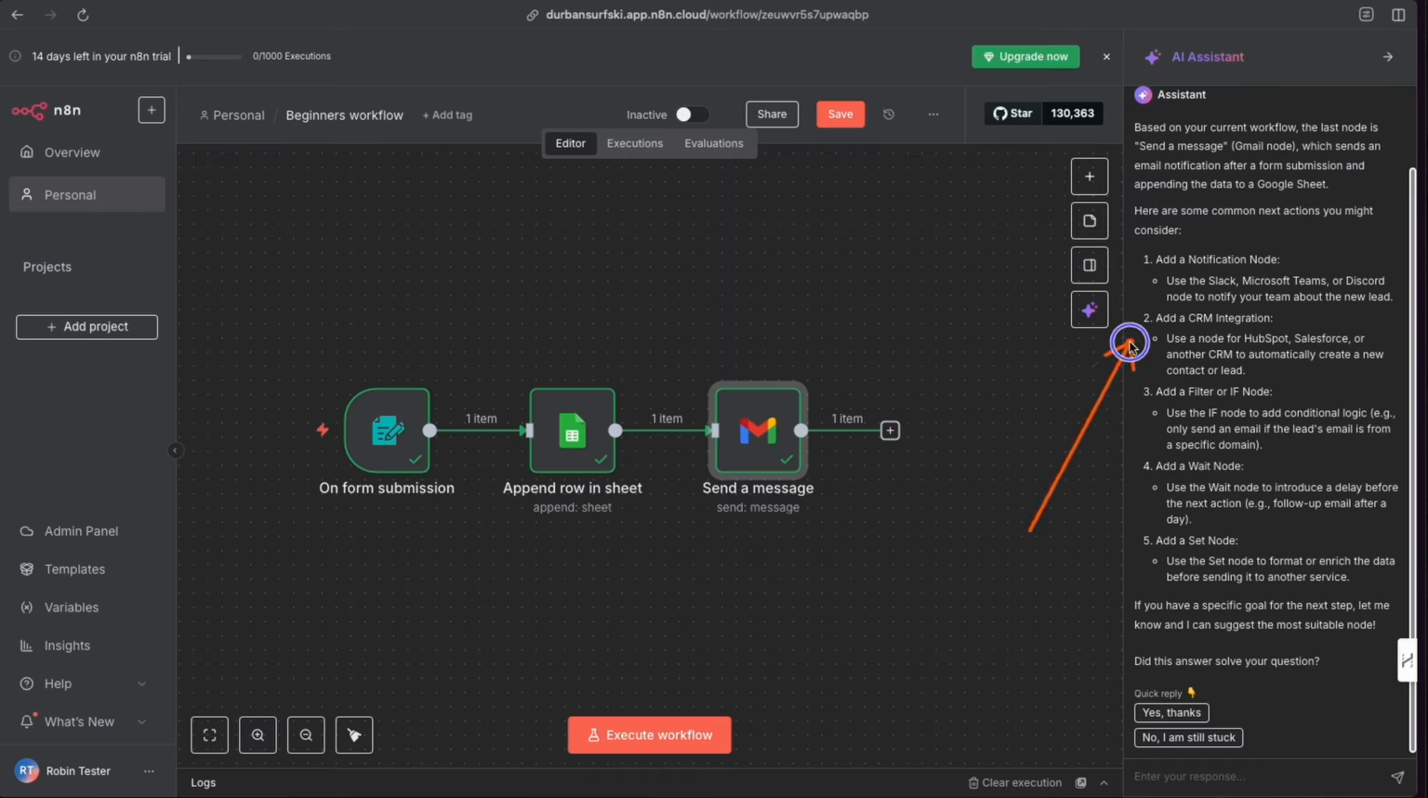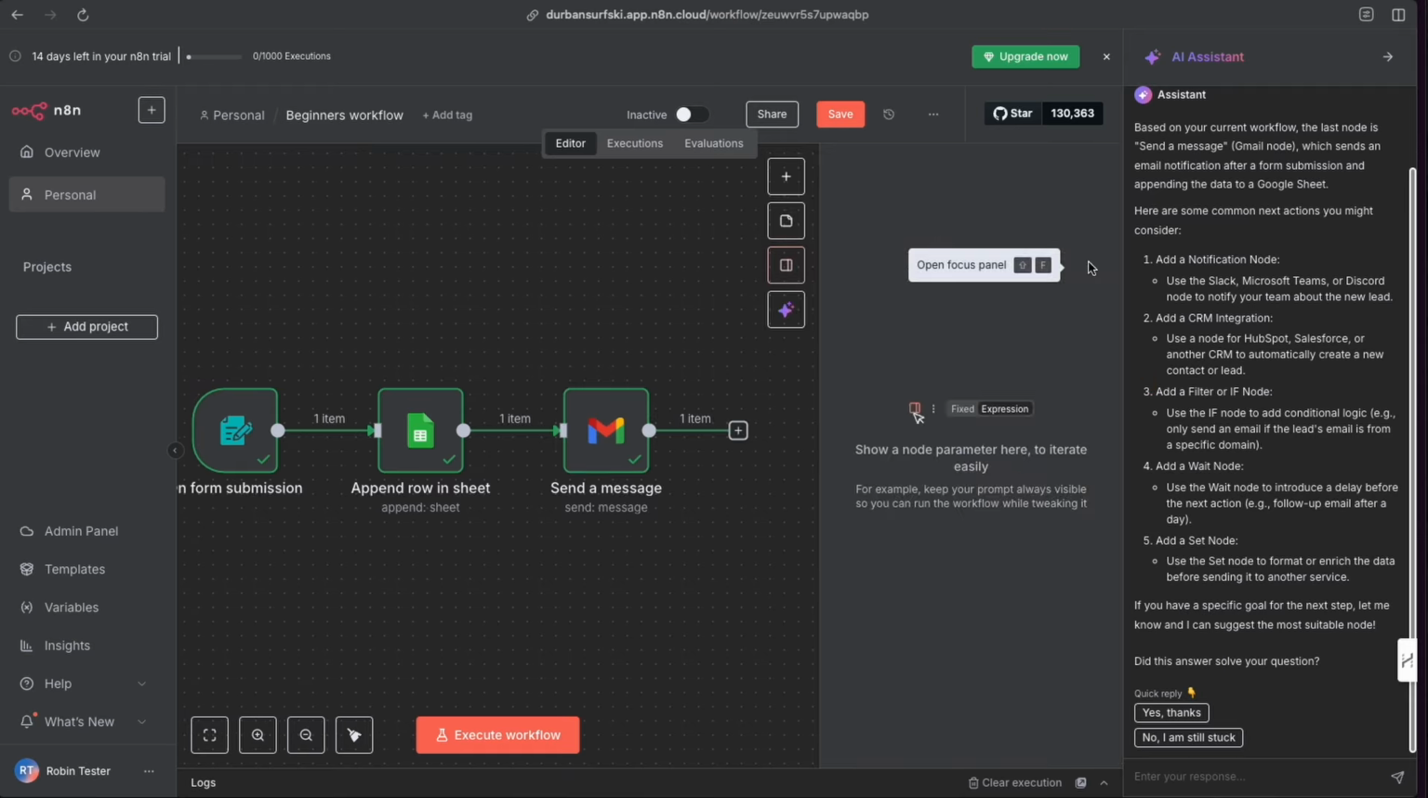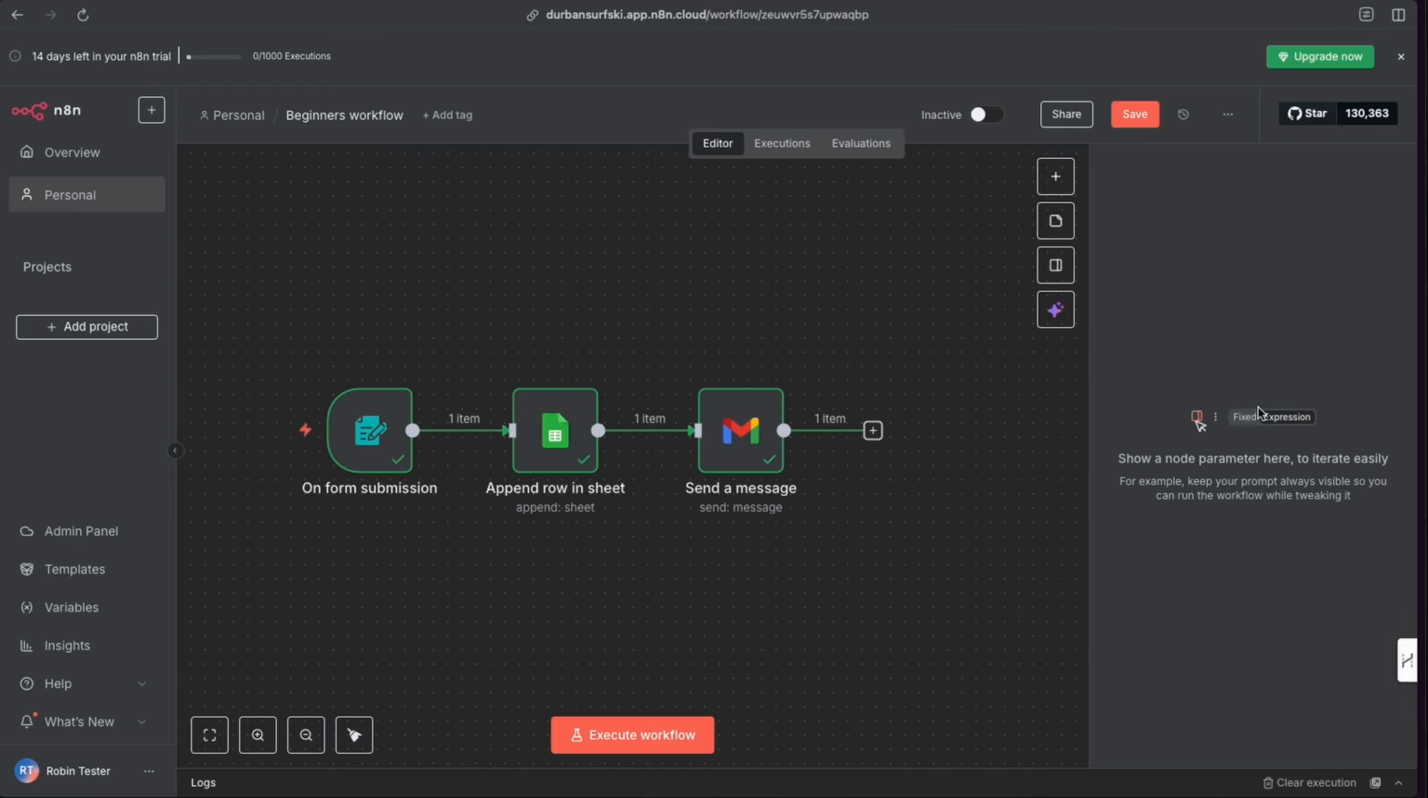Yeah, we can add a CRM integration. We can add a filter. We can add a wait node. We can add a set node. These are some more advanced features, but we could inject this information into a CRM. So it's a great option there. What else have we got going on here? What's this? Open focus panel. I'm not entirely sure what a focus panel is. Let's close that down. Show node parameter here to iterate easily. For example, keep your prompt always visible.